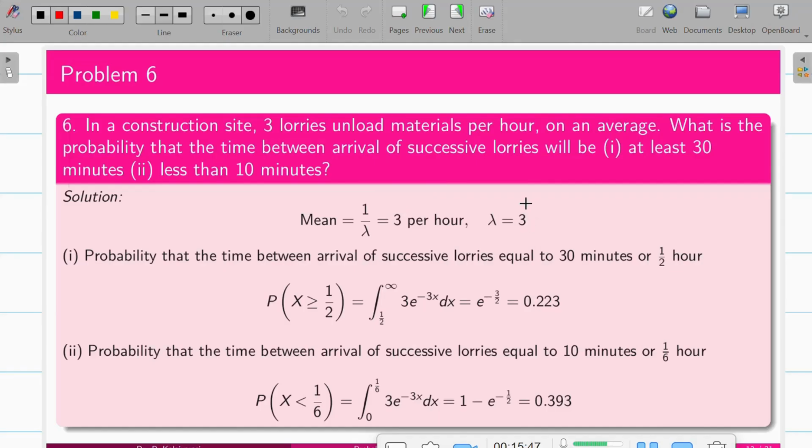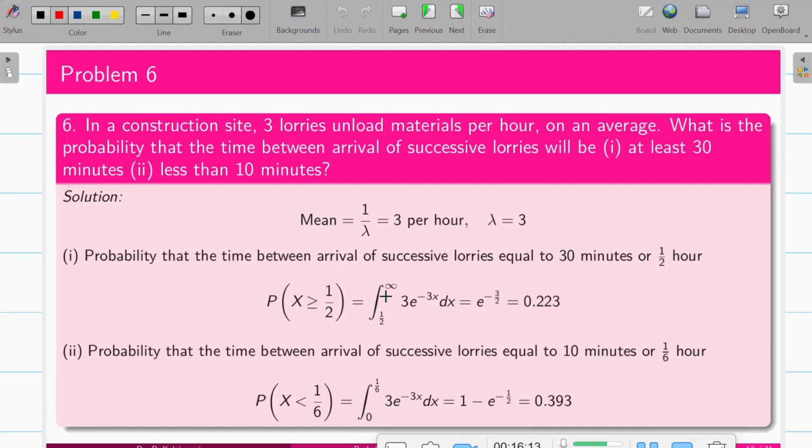So the first one, what is the probability that the time between arrival of successive lorries is at least 30 minutes? Here lorries unload per hour, so we have to convert the units. Either this one is in minutes or this one is in hours. Here we have converted into hours. So 30 minutes is half an hour. So x greater than or equal to 1 by 2.